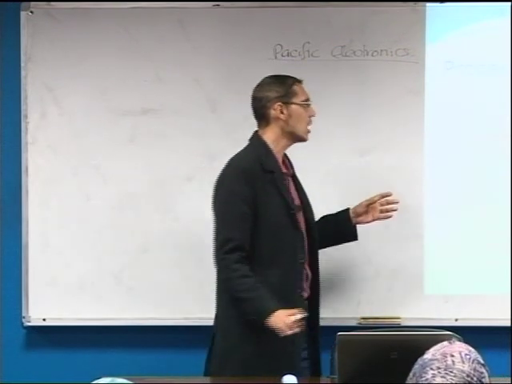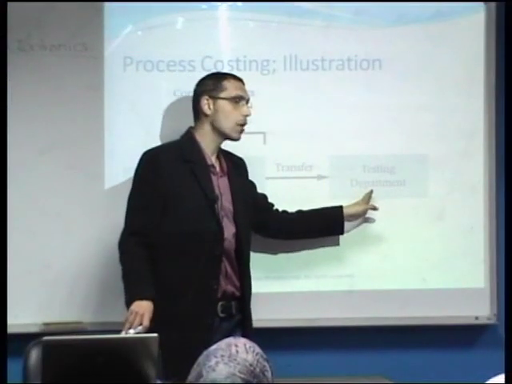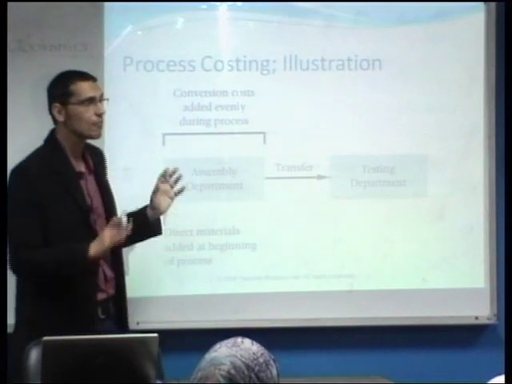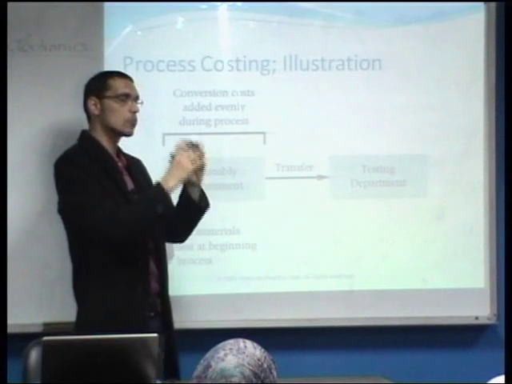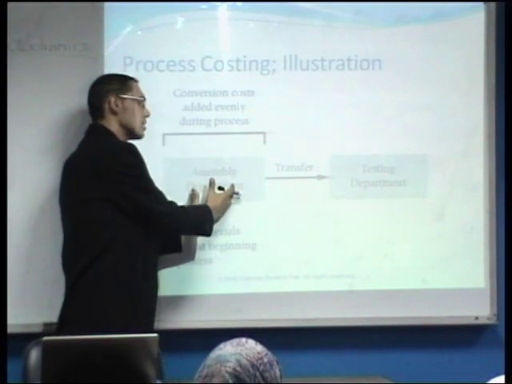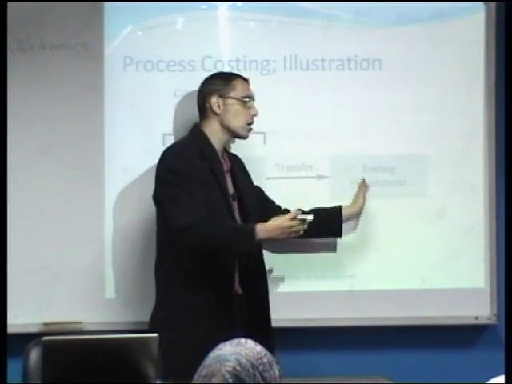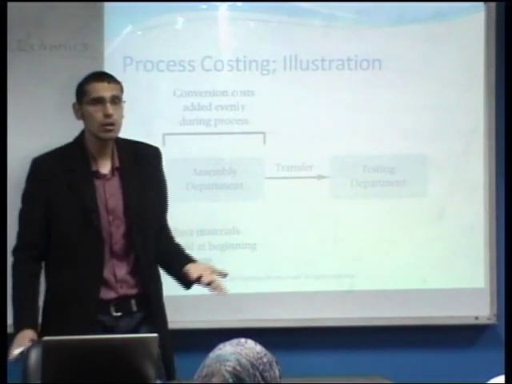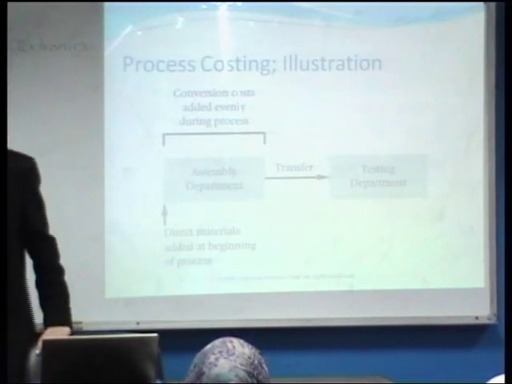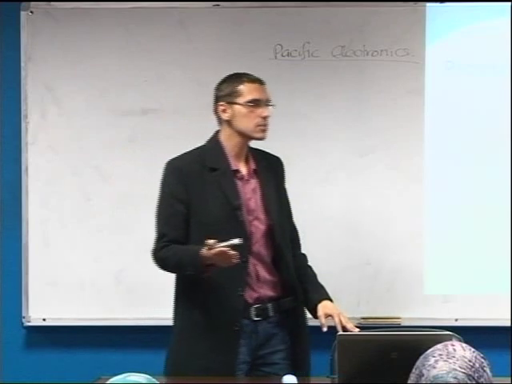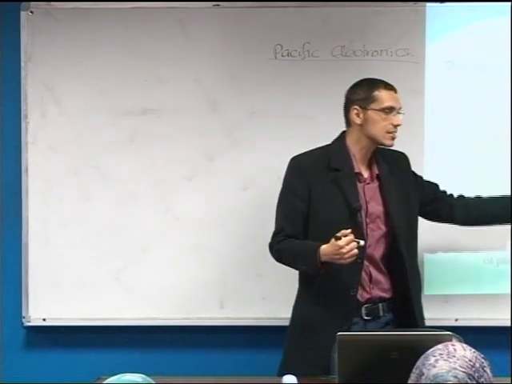As we can see here, we have an assembly department and another department, which is the testing department. After the production process is finished in the assembly department, the products are transferred to the testing department in order to be further processed. Therefore, Pacific Electronics has two departments: the first is the assembly department, the second is the testing department.